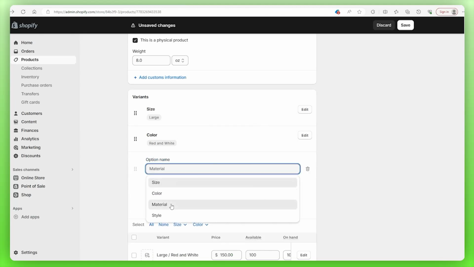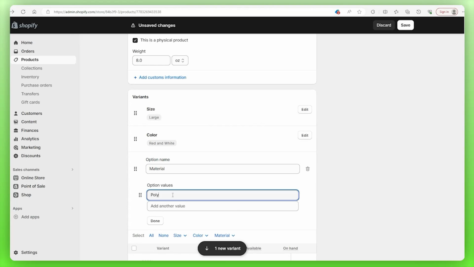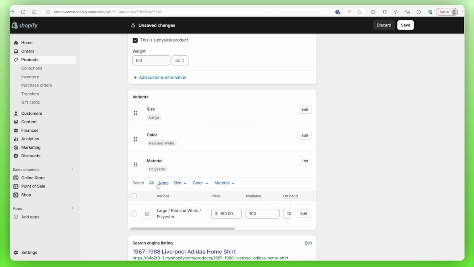And then add another option. We're going to have a polyester jersey because I remember that this jersey is made of polyester, just soccer nerd things. So hit done again. Now you'll notice that I don't have another option to add another variant, and that is because you're only able to add 3 variants in Shopify. Otherwise, you need to download a third-party app from the Shopify App Store, and I will make a video about that. So keep your eye out for that. I'm going to make a video about how you can input that extension into your store so that you can add more variants if you want that.